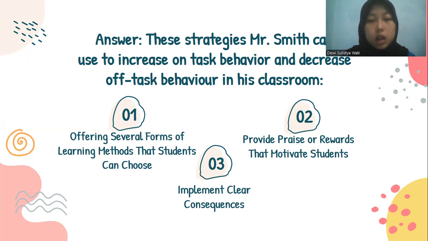Before class starts, Mr. Smith must communicate what behaviors are prohibited in his class, such as not listening to the teacher's explanation, talking to his friends, and playing mobile phones. There will be consequences for each student's off-task behavior. The consequence should deter the students.